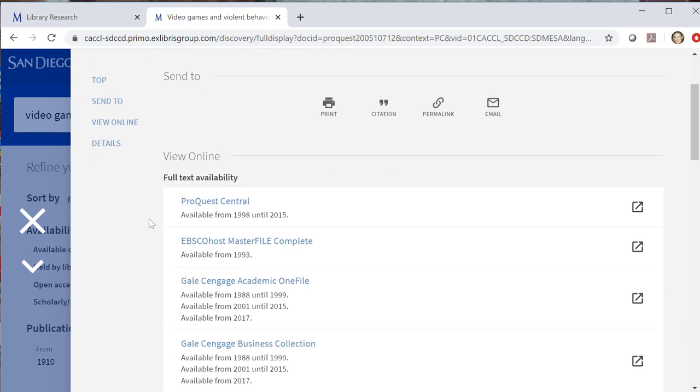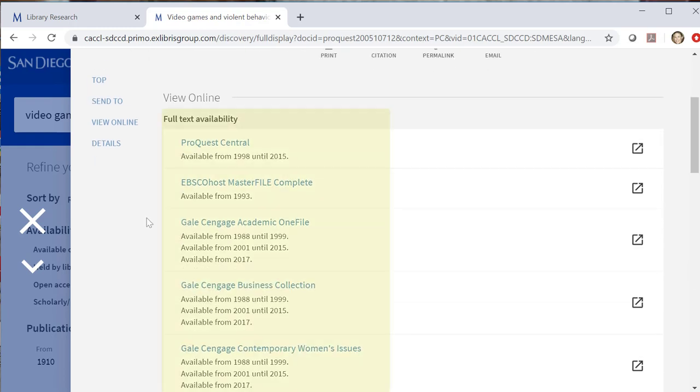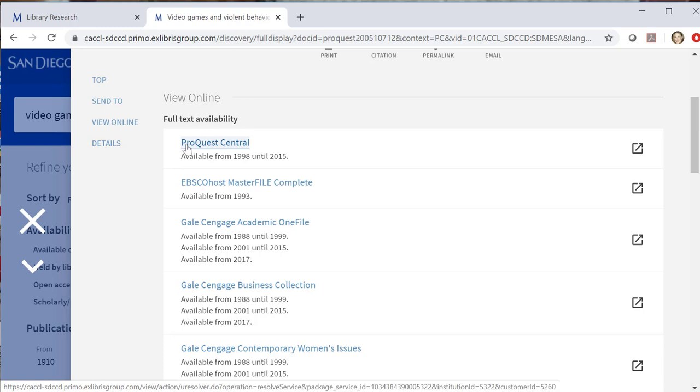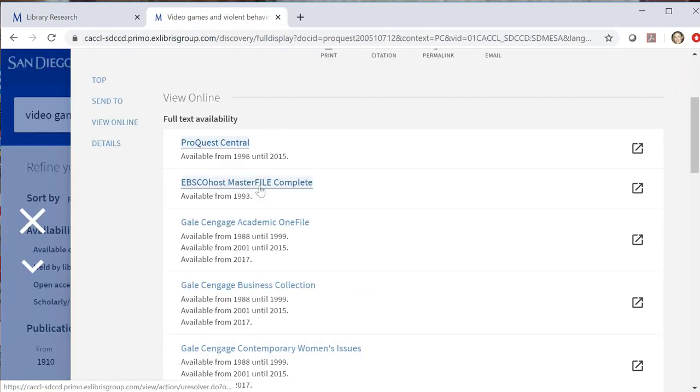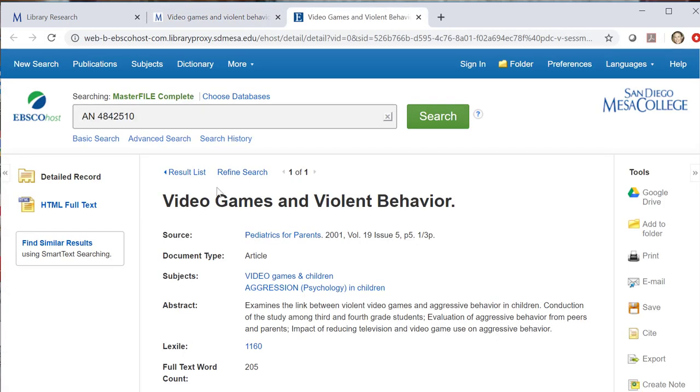Underneath that are all the databases that happen to hold this particular article. Now these are the databases from all three of our colleges, which means that we may not have all of them. So for example, Mesa College is mainly using EBSCOhost and Gale as the vendors for their databases. So this particular article, when I click on ProQuest Central, takes me to a Miramar sign-in page. That's because Mesa College doesn't own this article in ProQuest. If I go down to the next one, which is EBSCO, it'll take me to a Mesa College sign-in page, and then I'll see this site.